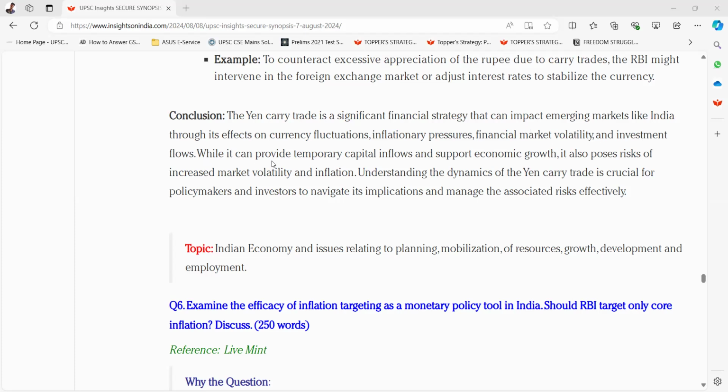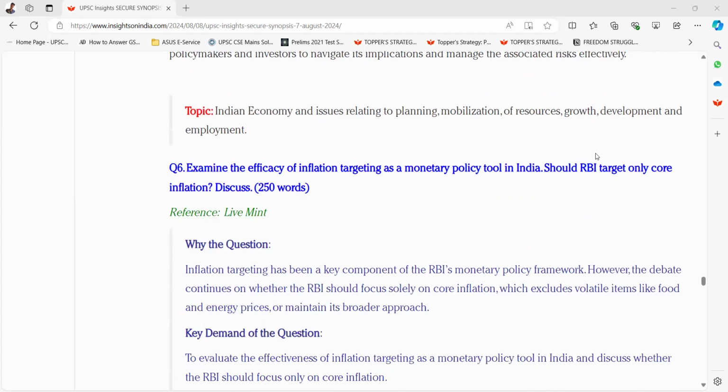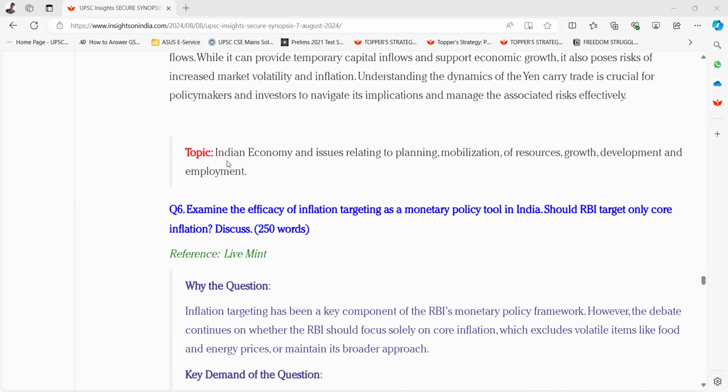While it can provide temporary capital inflows and support economic growth, it also poses risk of increased market volatility and inflation. Understanding the dynamics of the yen carry trade is crucial for policymakers and investors to navigate its implications and manage the associated risk effectively. Okay, topic, Indian economy and issues relating to planning, mobilization of resources, growth, development, and employment.